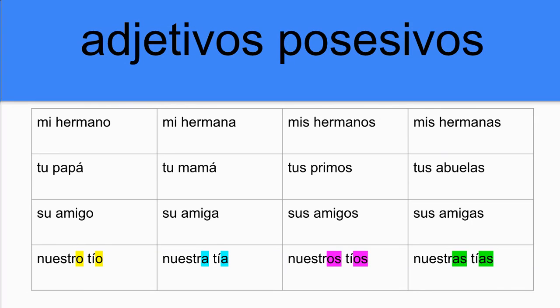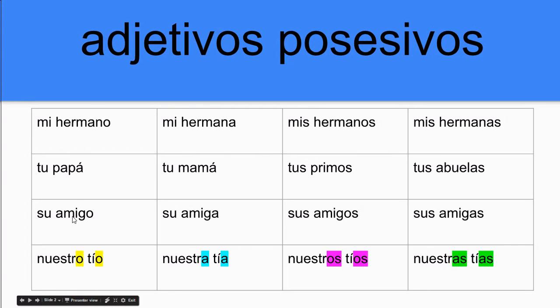For the third column, we could actually understand these to mean lots of different things. Su amigo, su amiga, sus amigos, sus amigas. Now, at first glance, you might think sus is the plural there, but that's not necessarily true. The word that's important is the word being modified, the word in the noun form that is being modified by the adjective. That's what's dictating everything.